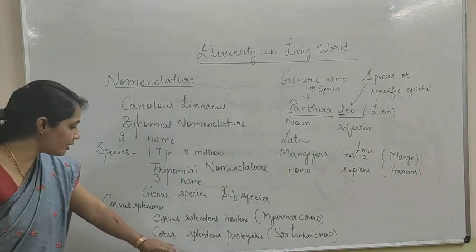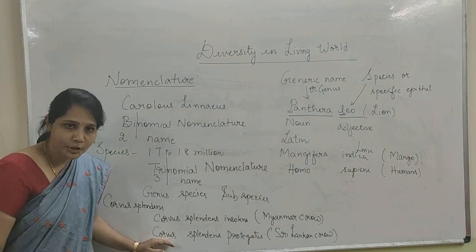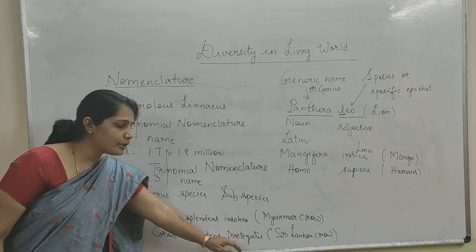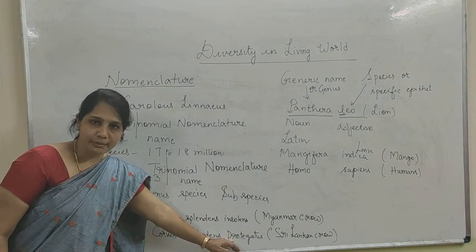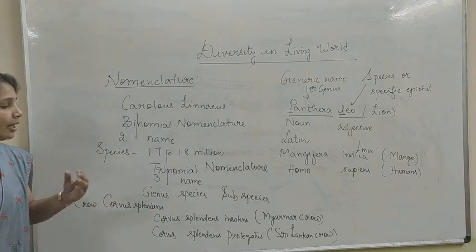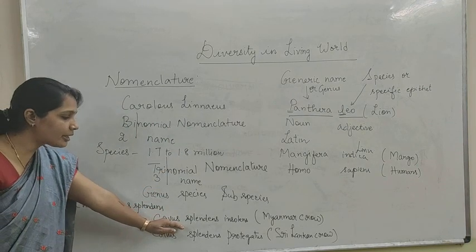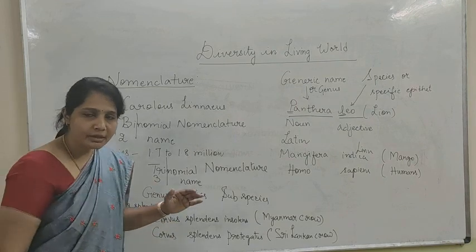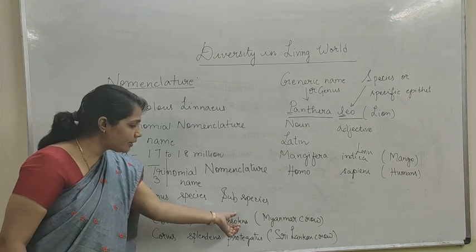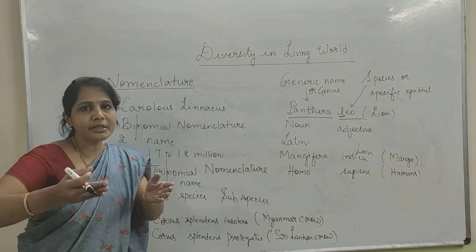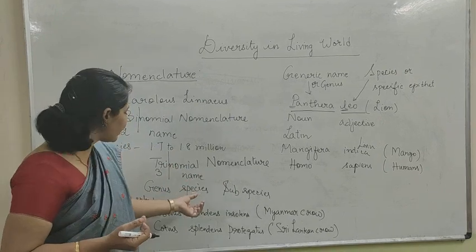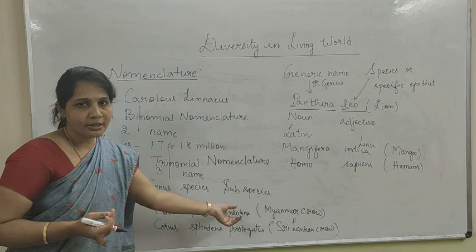Right. So here the Corvus remains as the genus, the splendens remains as the species, and the insolens and the protegatus remain as the subspecies. So this is what is called trinomial nomenclature. That means Corvus is the generic name, that means it comes under the crow. This splendens is the species, okay? And then insolens, that means it is an intraspecific form of the species. So it is known as the subspecies, okay?